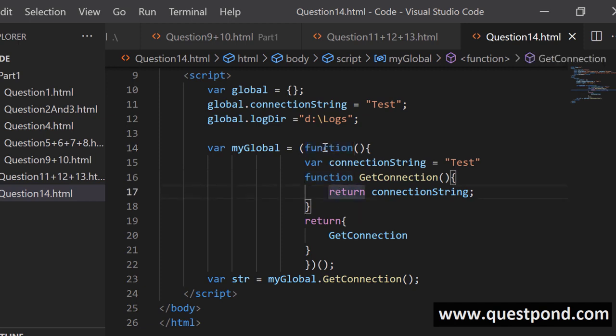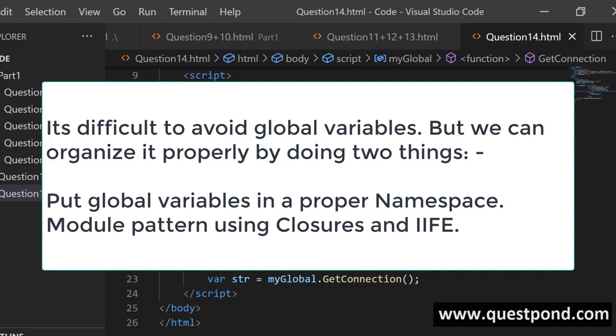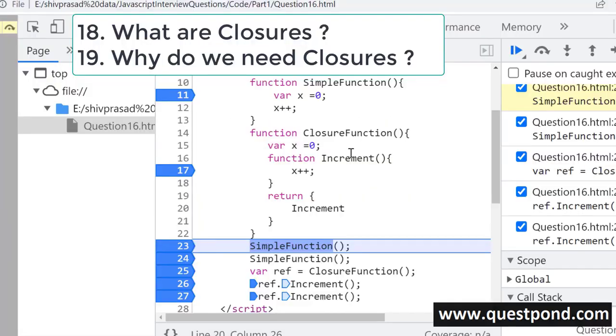Okay. So here you can see this is a function inside a function, and this is a connection string, which is a global, which we want to be global. But what we are doing is getting this connection from a function. So we can create a closure and all your variables are private to the module, but they can be accessed through a proper predefined function. So summarizing, it is difficult to avoid global variables, but what we can do is use namespaces, closures, and organize things well.